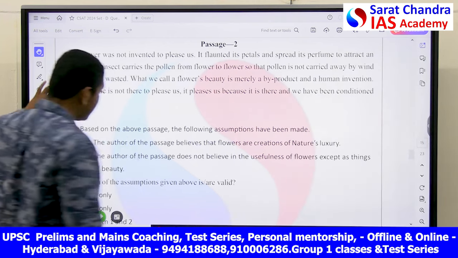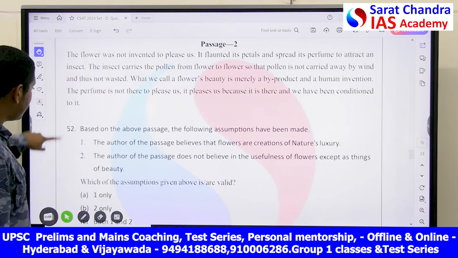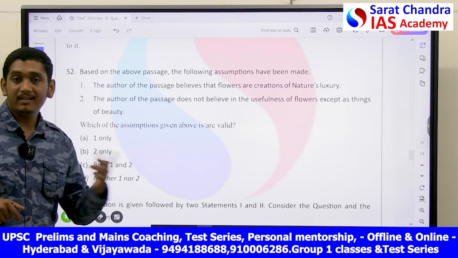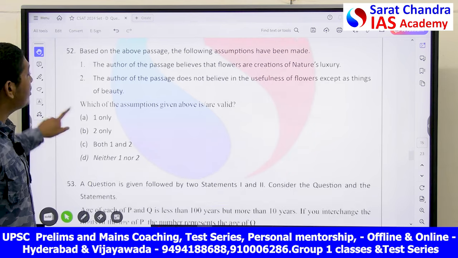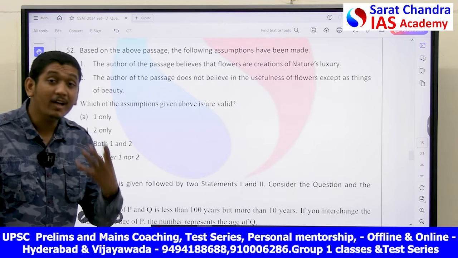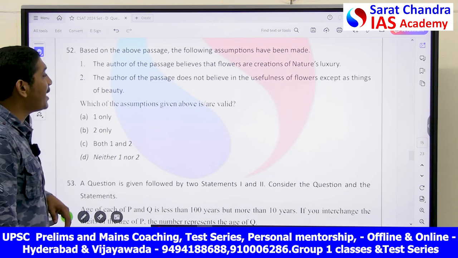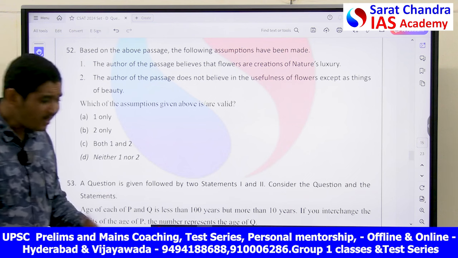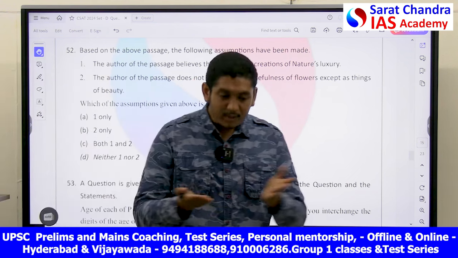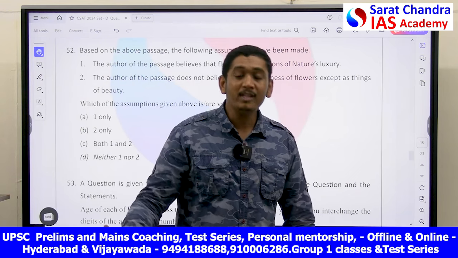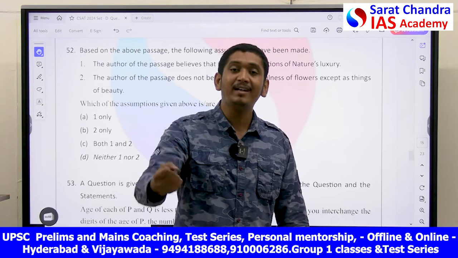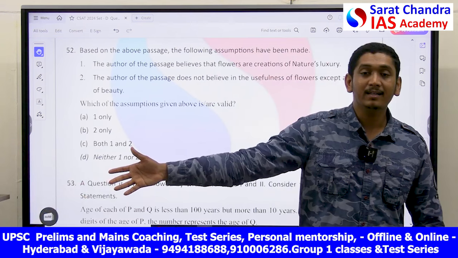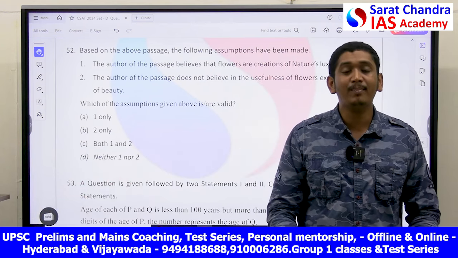This is a small passage which tells us that nature is not for us. It is there and we are there for it, but they are not created for us. Now, based on the above passage, the following assumptions are made. What did the author assume to write this? The author of the passage believes that flowers are the creation of nature's luxury. He's not saying luxury, he's saying the flower blossoms because the pollen cannot be wasted, so that insects come and take the pollen, attach it to their body, and go and pollinate the other plant. It's not luxury, it's basic survival of the plant.